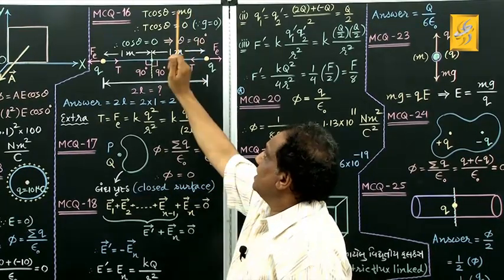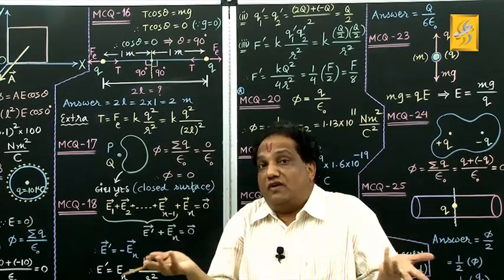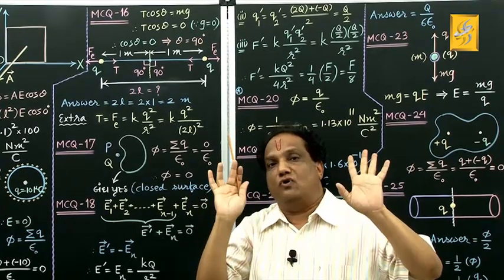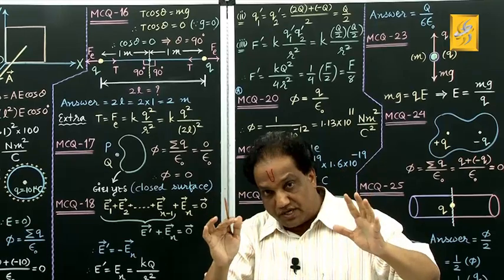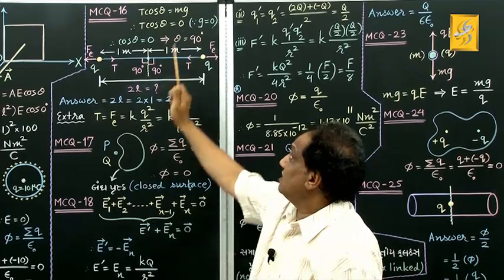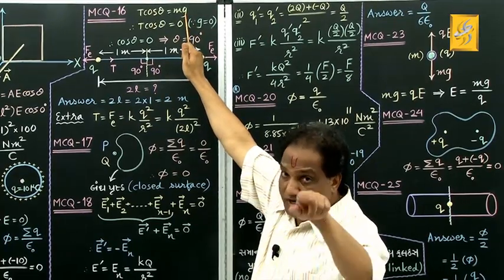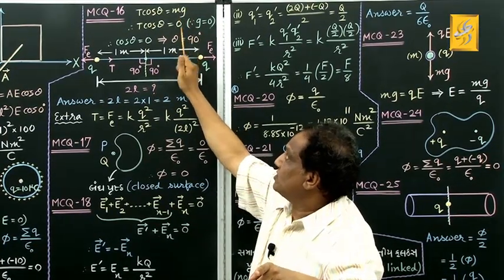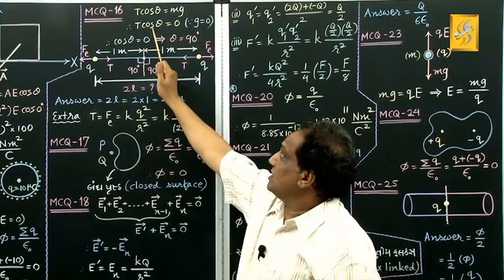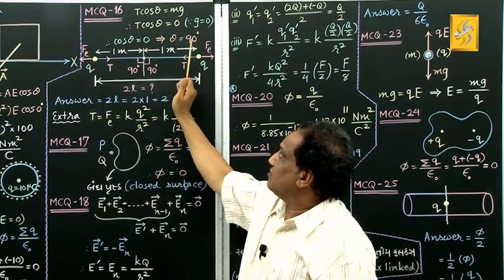Correct? Fine. Now, right now the whole system is taken into that region where there is no gravitational field, so it is taken in the absence of gravitational force. When there is no gravitational field, naturally the gravitational acceleration g will be 0, and this part will be 0. In short, T cos theta will be 0. When T cos theta is 0, cos theta must be 0 because tension produced in the string is not 0. When cos theta is 0, theta must be 90 degree.